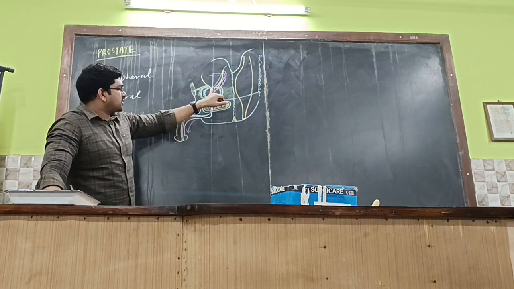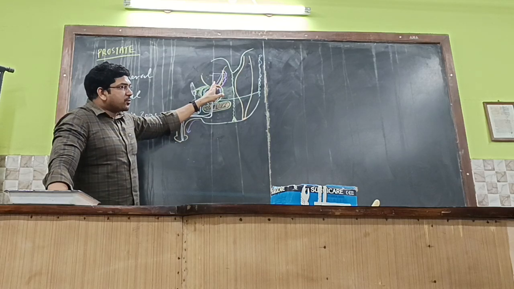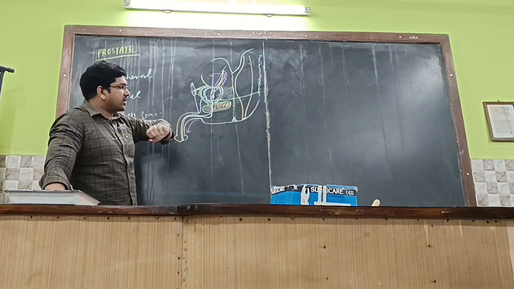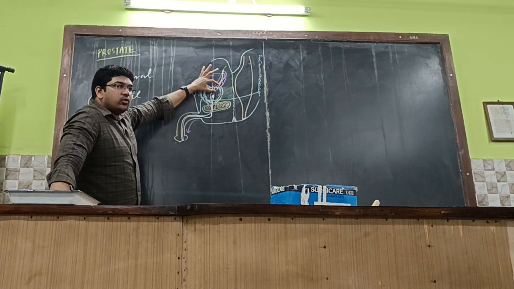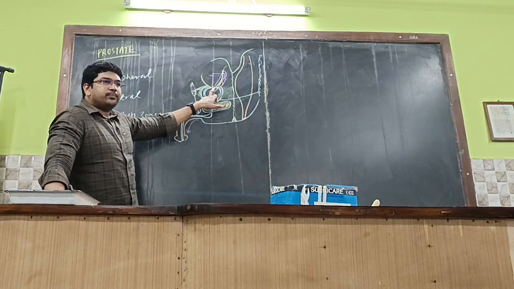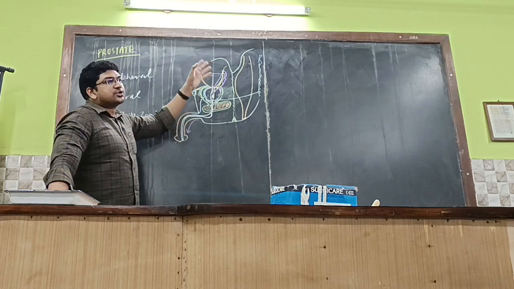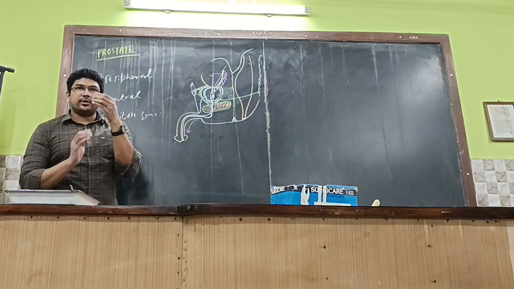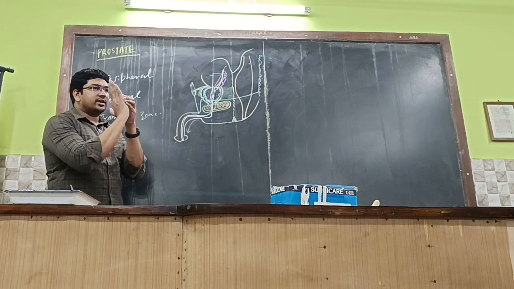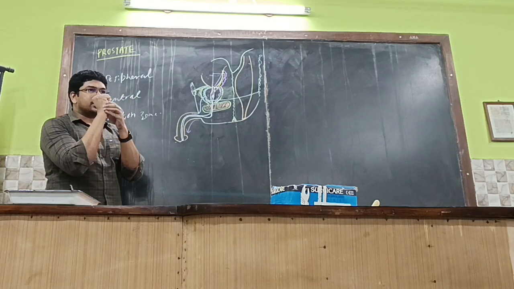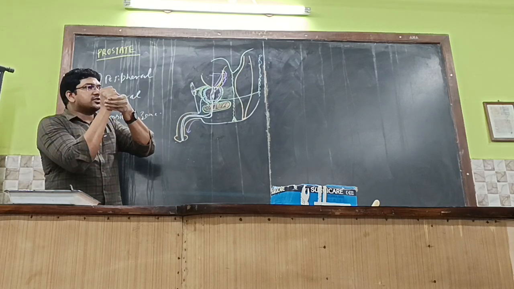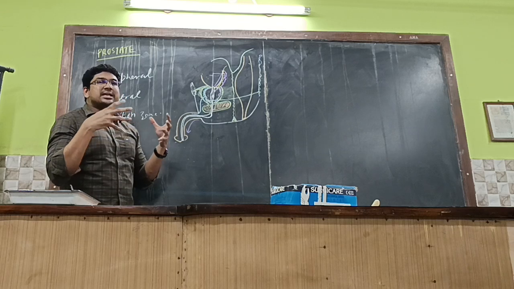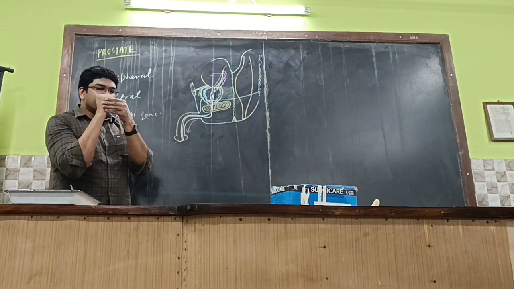So the transition zone will be giving rise to benign prostatic hypertrophy, but the peripheral zone will be giving rise to malignant changes of the prostate. So whenever the median lobe is enlarged, what will happen to the urethral orifice? It's not constricted, it is obstructed. Constricted is different from obstructed. For example, the urethral opening is in this manner. If the median lobe grows over here, the thickness will be increased, so the lumen will be narrowed because of this growth. So whenever the patient tries to evacuate the urine by increasing the abdominal pressure, what will happen? The obstruction will be increased further.